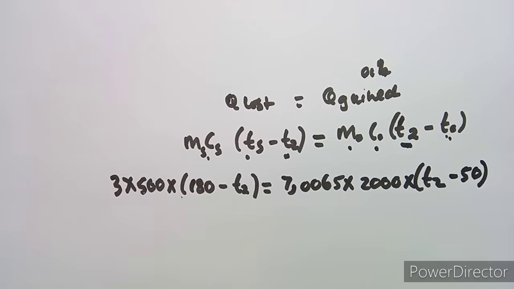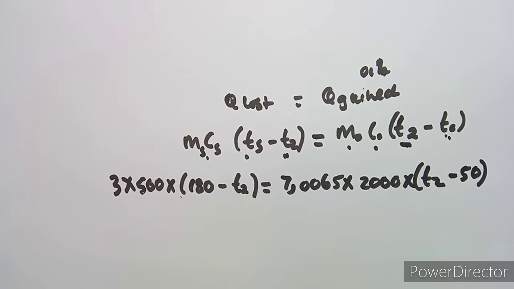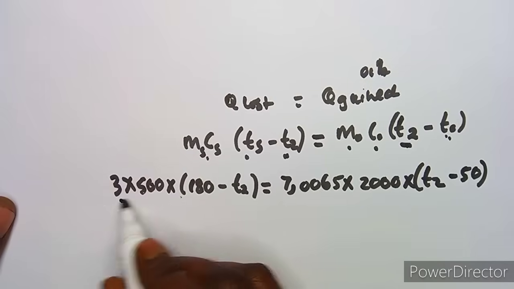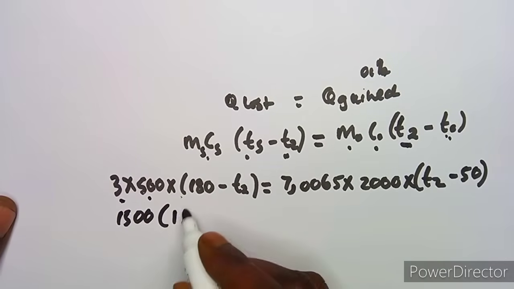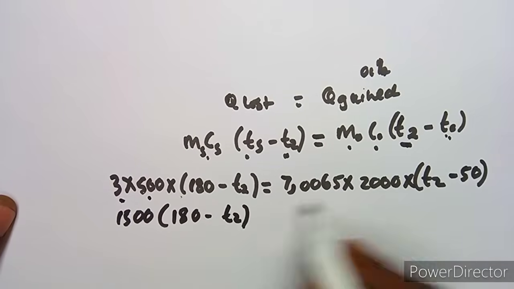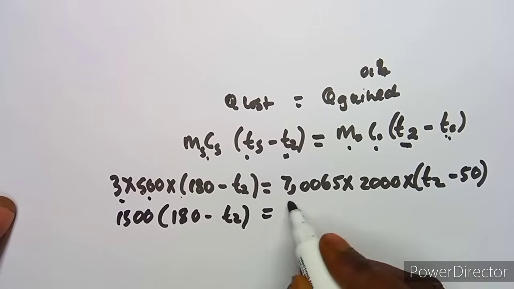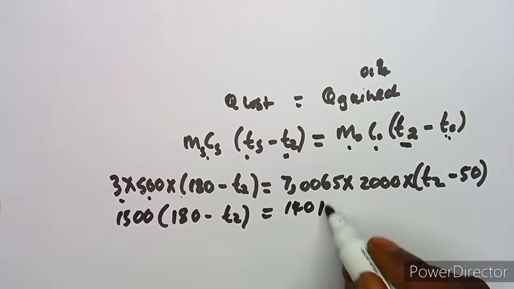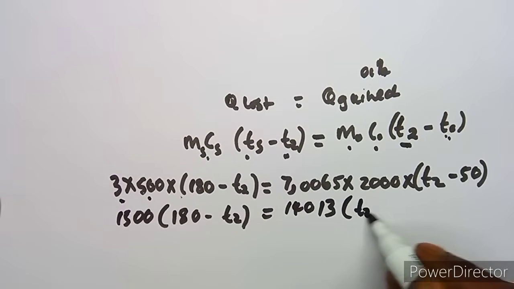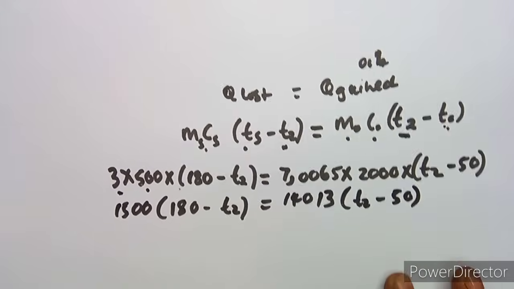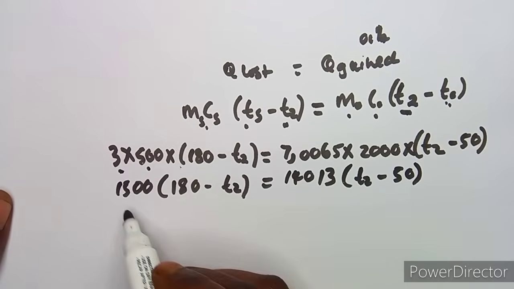So working with this is now applying your mathematical skills, guys, to calculate T2. There are so many ways that you could use, and so I'm just going to maintain the method that I explained before, but there are so many ways you can divide these values. All that matters is for us to find the same value of T. Anyway, so let's multiply this and this. We're going to obtain 1500 into 180 minus T2. You multiply these two, you're going to obtain something like 14013 into T2 minus 50, like that. So we have to expand brackets so that we can work out our T2.